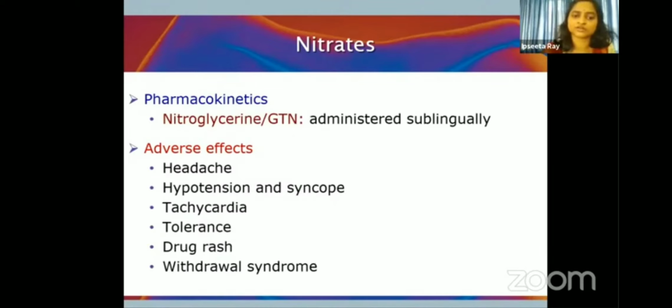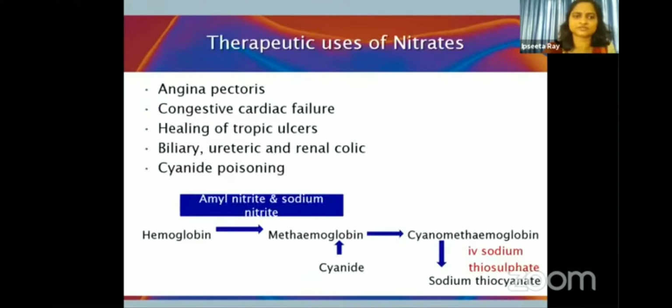There is postural hypotension and reflex tachycardia. On a long-term basis, tolerance develops with the use of nitrates. Certain drug rashes have been reported, and these drugs should be tapered, otherwise there could be withdrawal syndromes.